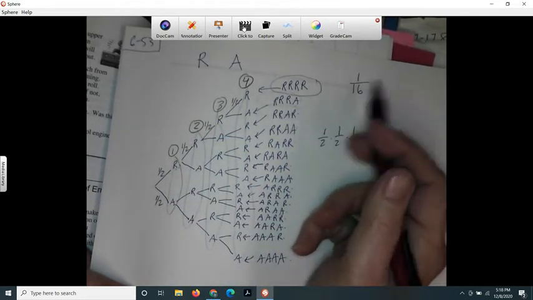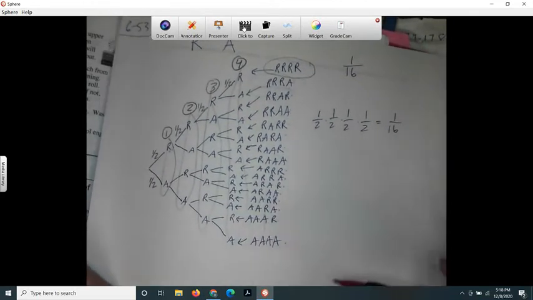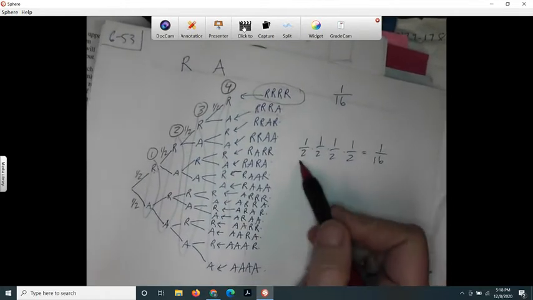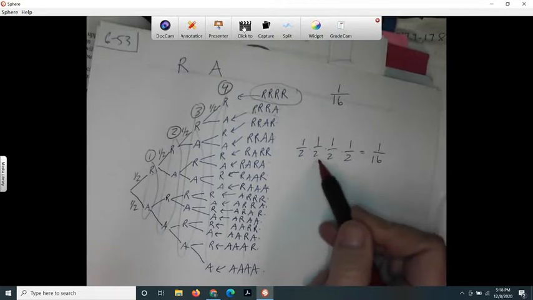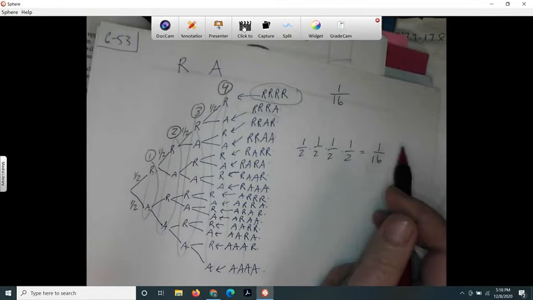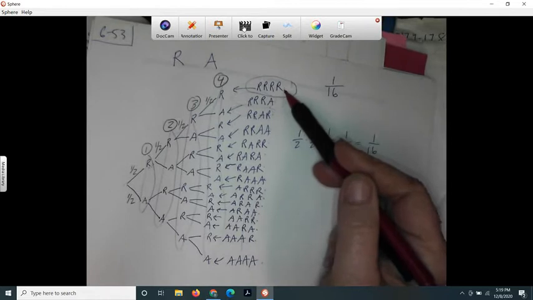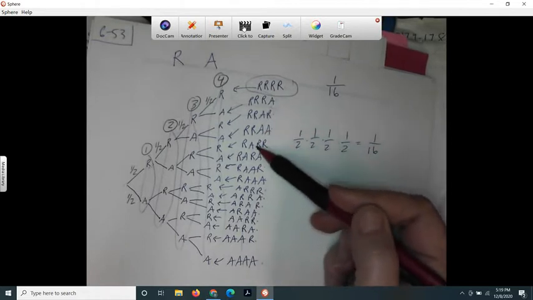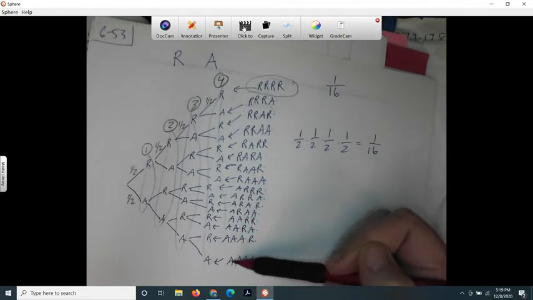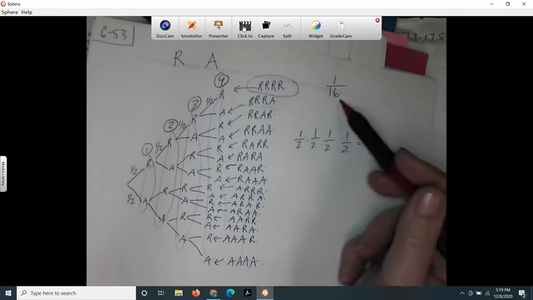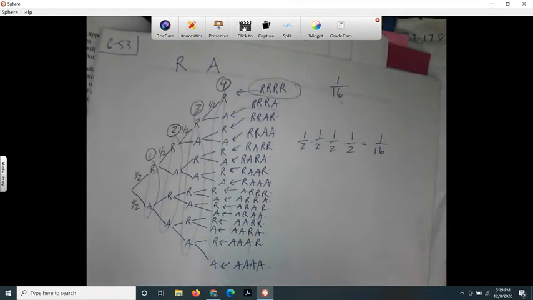If you remember, you don't have to actually draw these tree diagrams. You can just multiply the probabilities. A half times a half times a half times a half is 1/16, because 2 times 2 is 4, times 2 is 8, times 2 is 16. If you did draw the tree diagram, you'd see there's only 1 out of 16 outcomes where all 4 people say they like romantic comedies.